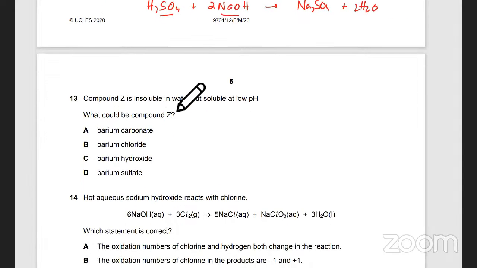Compound Z is insoluble in water but soluble at low pH. What could compound Z be? Firstly, it's insoluble. Barium carbonate: carbonates are insoluble. And sulfates too. Remember, chlorides and hydroxides are soluble. What does low pH mean? Low pH means acidic. Which one do you think reacts with an acid, carbonate or sulfate? I think it would be sulfate.